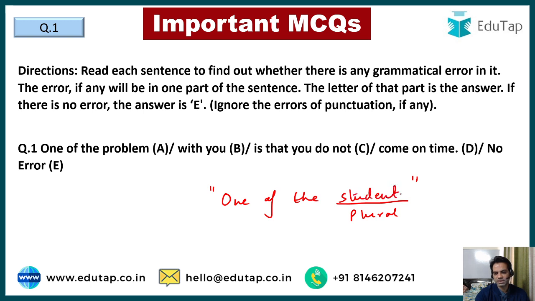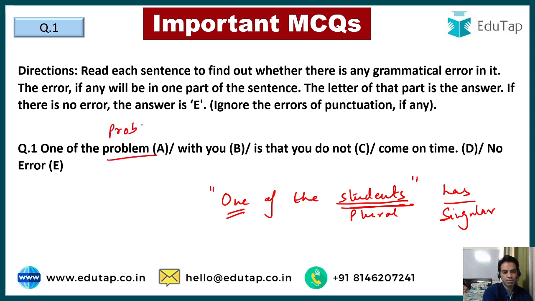So one of the students has left. Although the verb that is to be used here would be singular, and that verb is kept singular because of one, this noun has to be kept plural. So "one of the problem with you" should be "one of the problems." You have a few problems and one of them is that you do not come on time. So the correct answer is option number A. One of the problems with you is that you do not come on time.